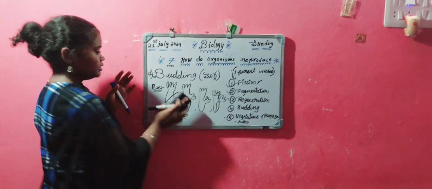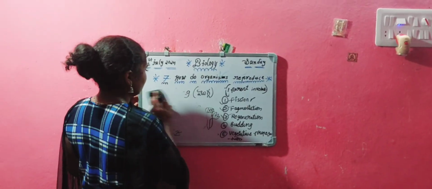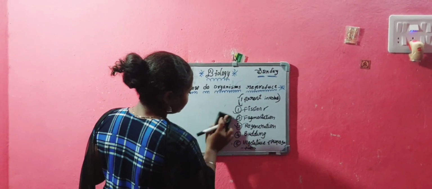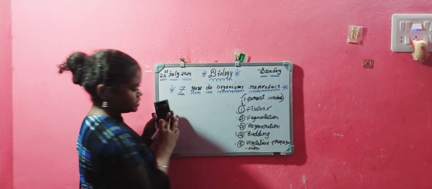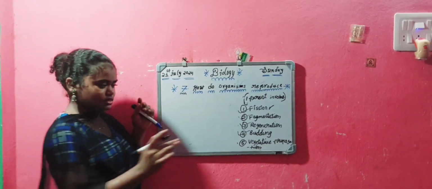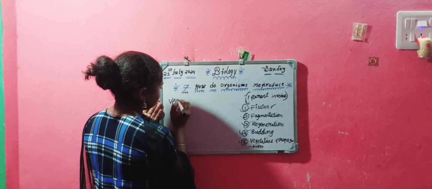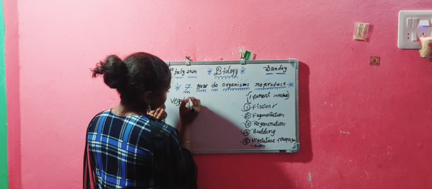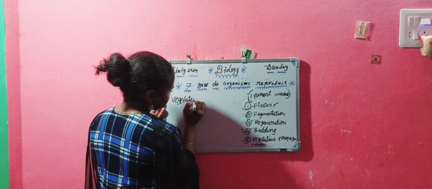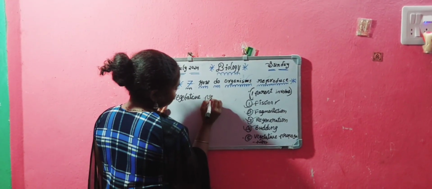And completed the budding topic. Next we have to go to vegetative propagation. Last and final topic is vegetative propagation.